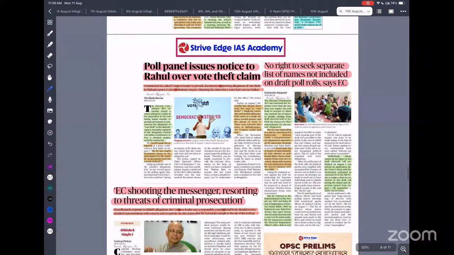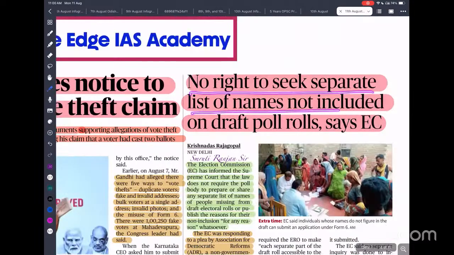No right to seek separate list of names included in the draft roll, says the Election Commission. Look, first of all, something the Election Commission recently conducted without proper consultation with the people and civil society organizations led to 65 lakh people from Bihar being excluded from the list. And now the Election Commission is saying we are not going to publish the names booth-wise. So what kind of organization is it?